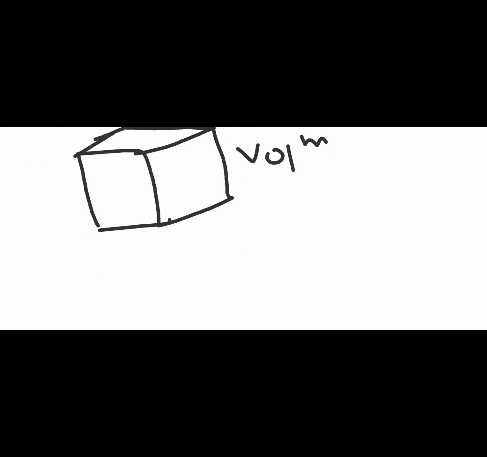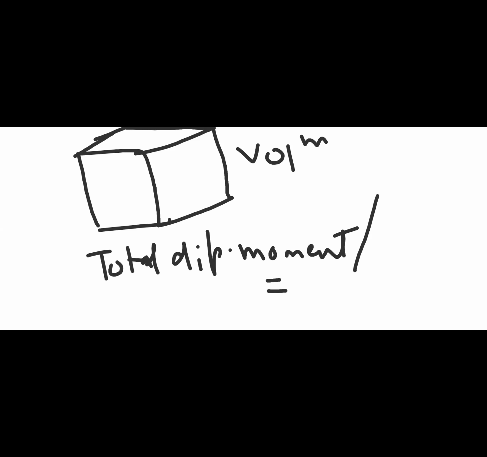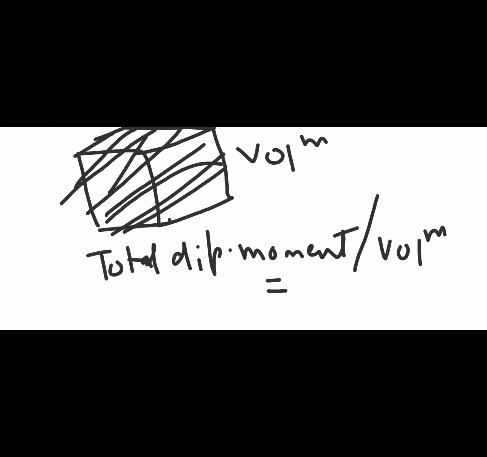The total dipole moment per unit volume, that is, in this volume, the number of molecules in which charge separation has happened, is called polarization. So the definition is: the net dipole moment per unit volume is called polarization.